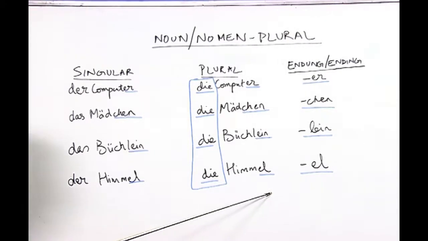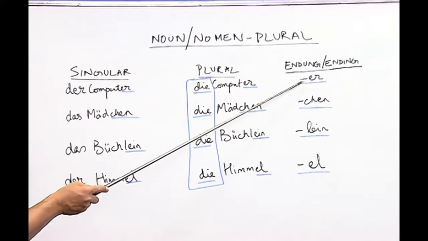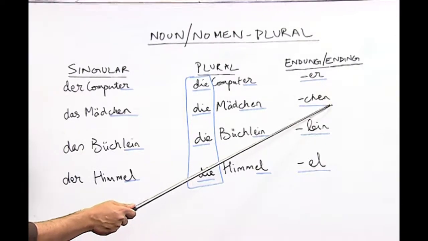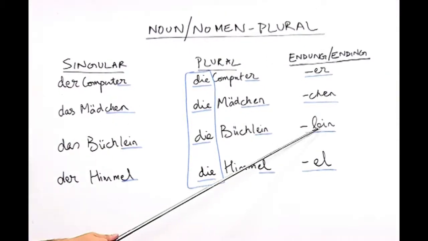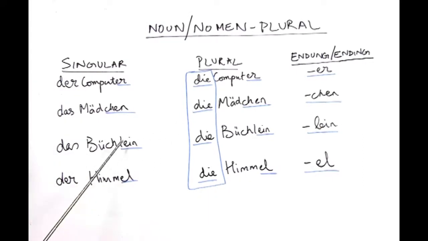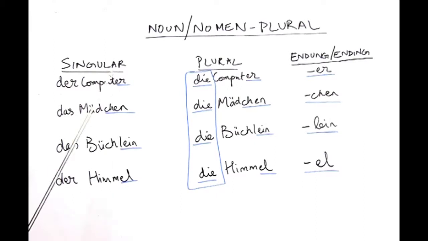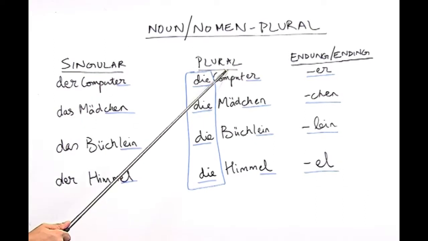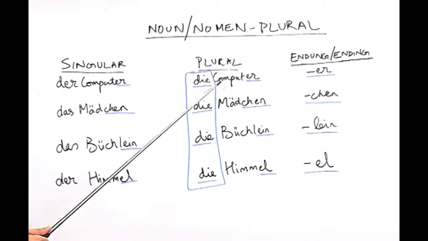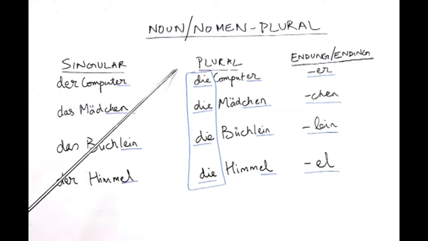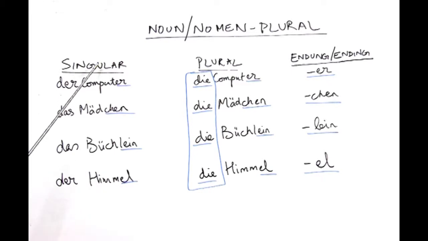So, let us derive the rule that nouns which end with er, like Computer, chen like Mädchen, lein like Büchlein, or el like Himmel are the same when they are in the singular form as well as in the plural form. Make sure that whenever you write the plural form of these nouns, or nouns which are similar in endings, always write the article die, and when they are singular they might carry different articles.